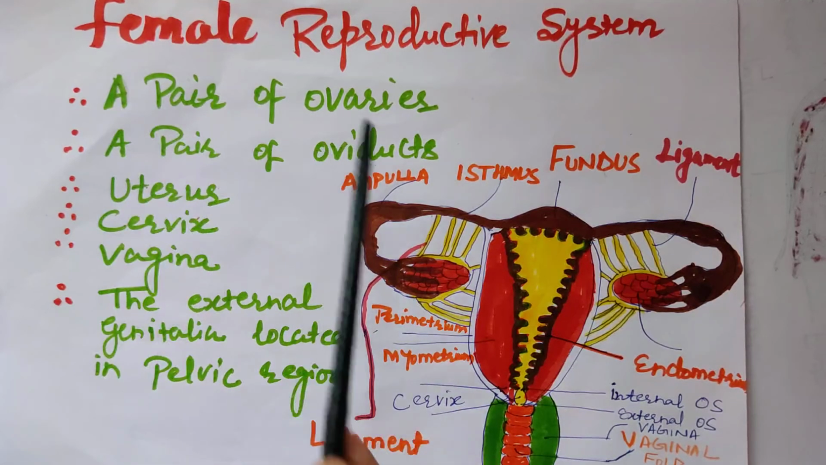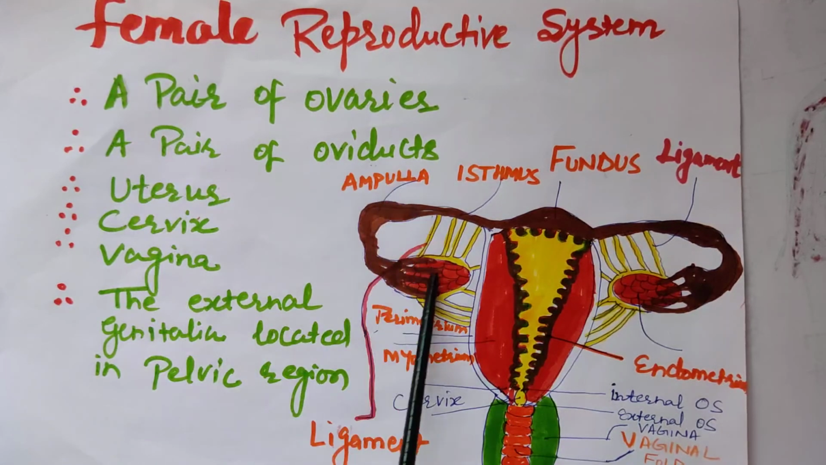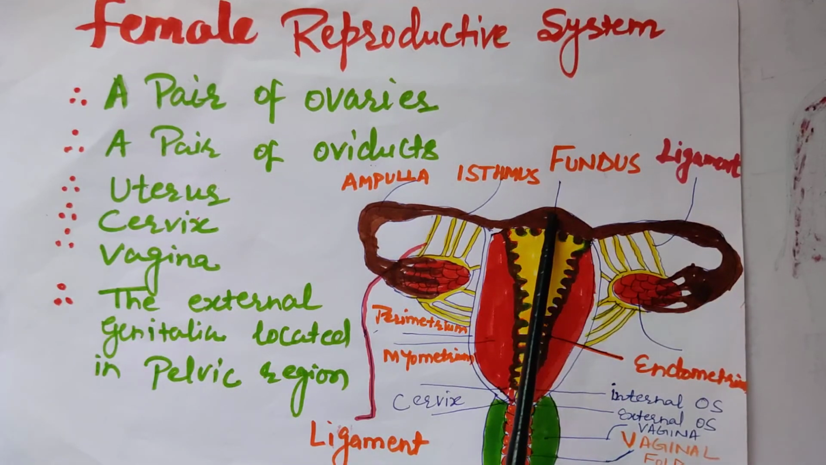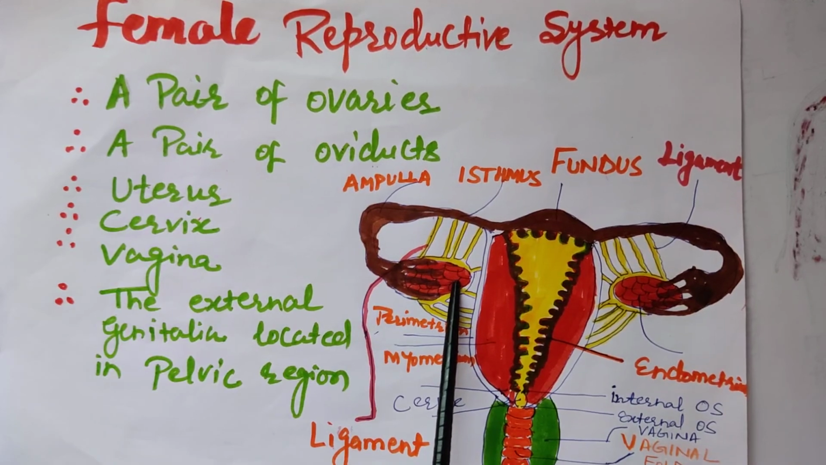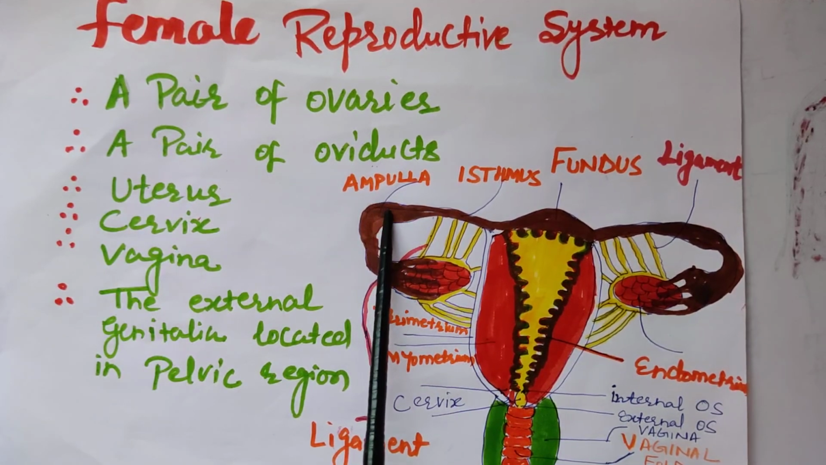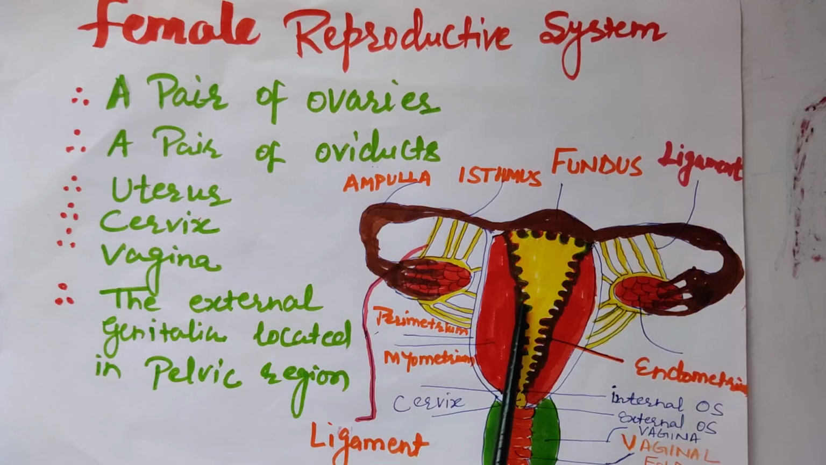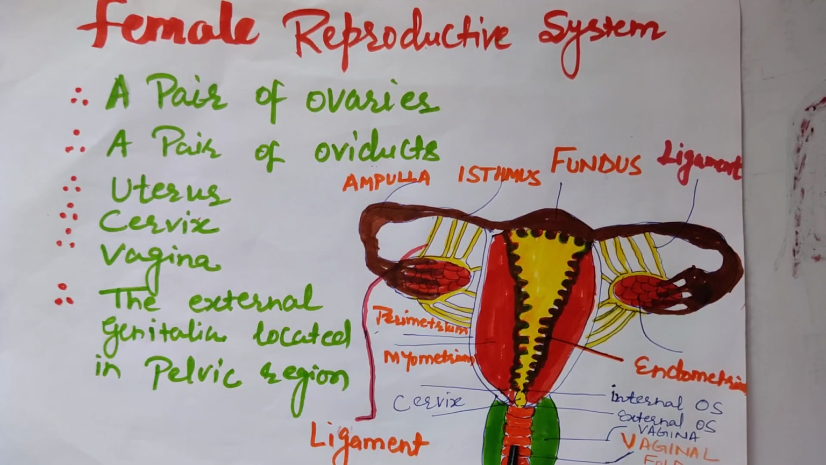A pair of ovaries, a pair of oviducts, and then the uterus. It consists of three parts: fundus, body, cervix. This part is called cervix, and this part is called vagina. Cervix and vagina together form the birth canal. So functions: ovary forms ova, fertilization occurs in the fallopian tube, implantation and fetal growth occur inside the uterus. Cervix and vagina help in baby birth, to expel the baby or the fully formed fetus outside.